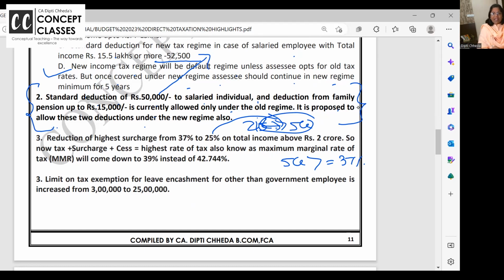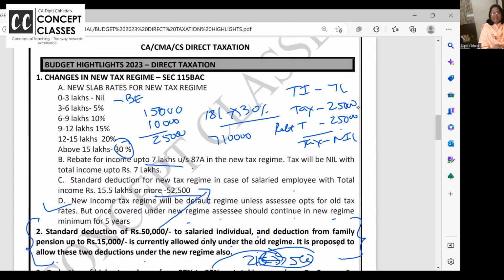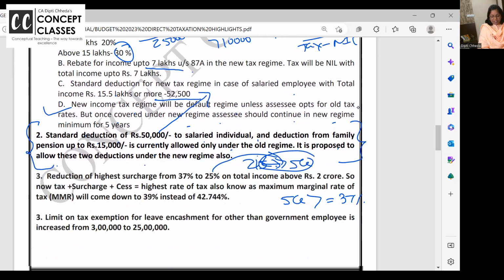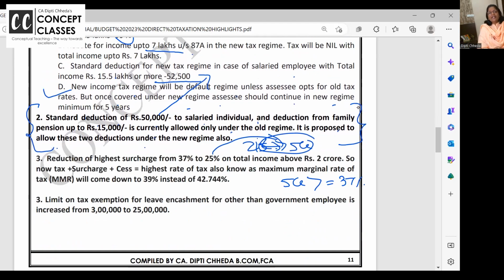You are earning above 5 crore, quite a nice income. Can you pay additional tax? Normal tax is 10, 20, maximum 30%. You can afford to pay additional tax. So those with very high income were paying tax on tax, and if the income crossed 5 crores, they were paying surcharge at the rate of 37%. The 37% slab is done away with. Now, if your total income exceeds 2 crores, then the surcharge rate is 25% only.